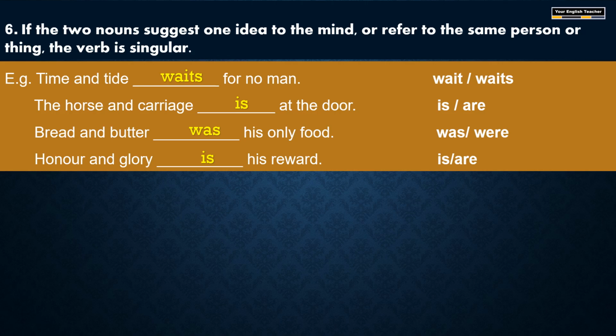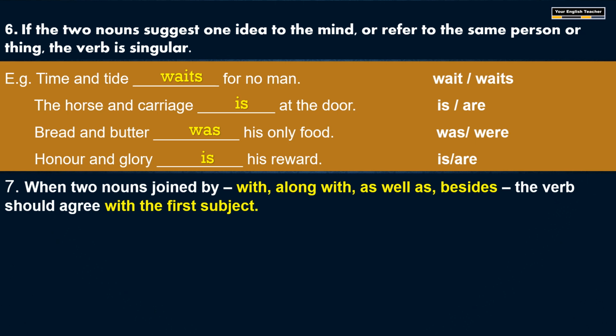Like that, when two nouns refer to the same person or thing, then they are considered singular and a singular verb should be used. Now the seventh rule is, when you join two nouns using with, along with, as well as, or besides, the verb should agree with the first subject.